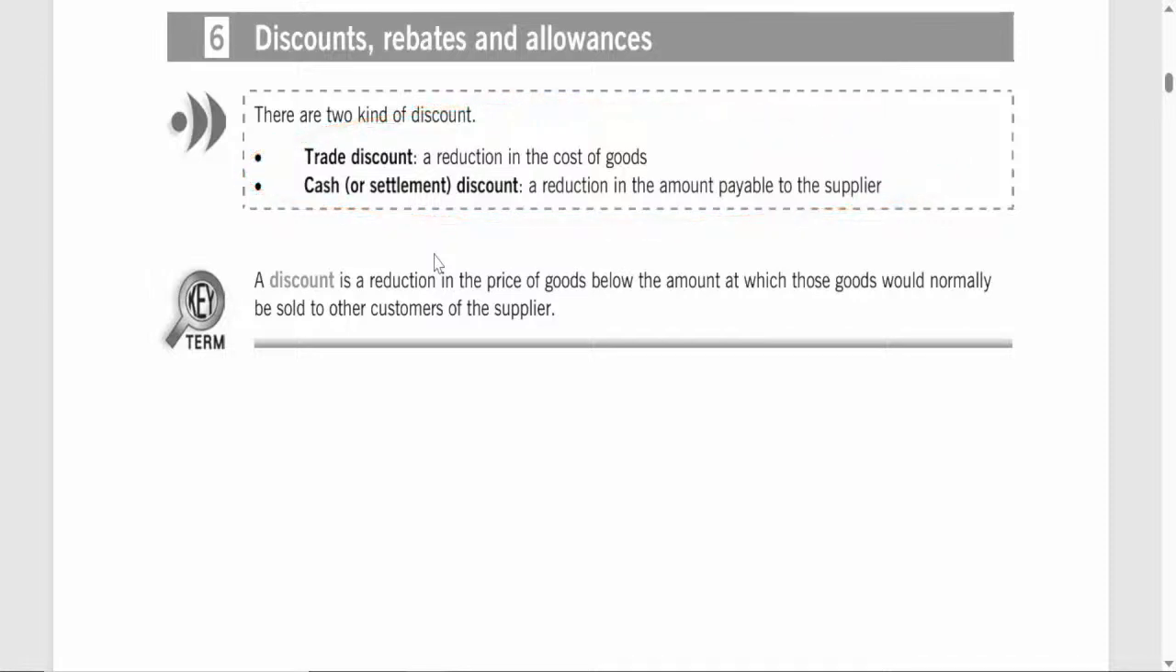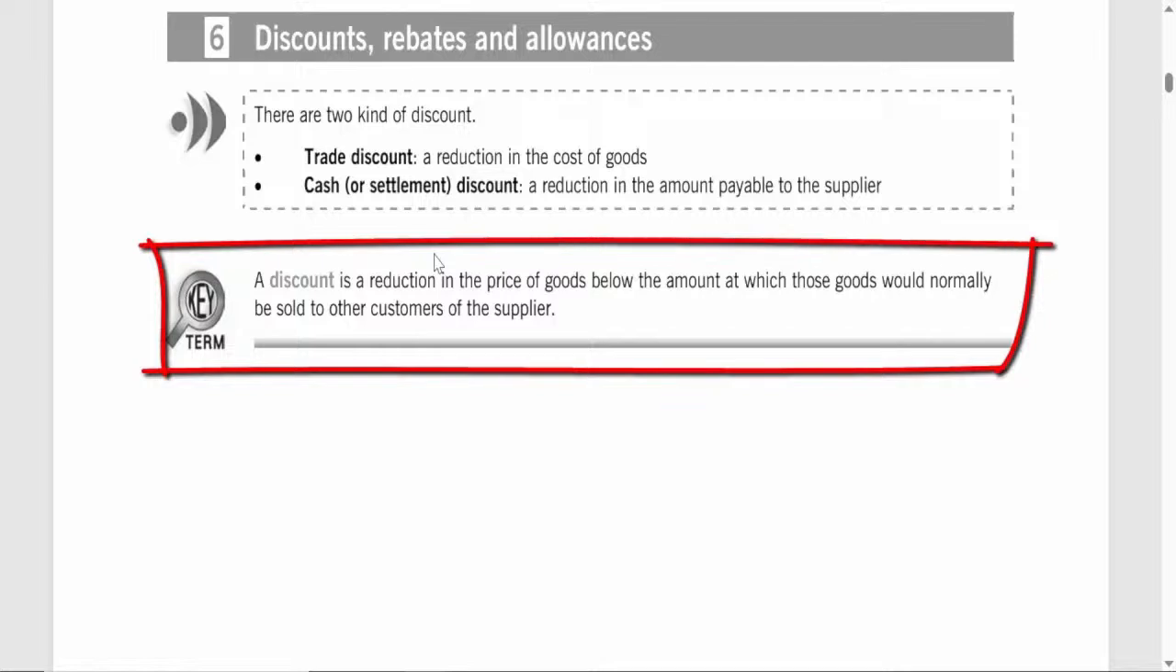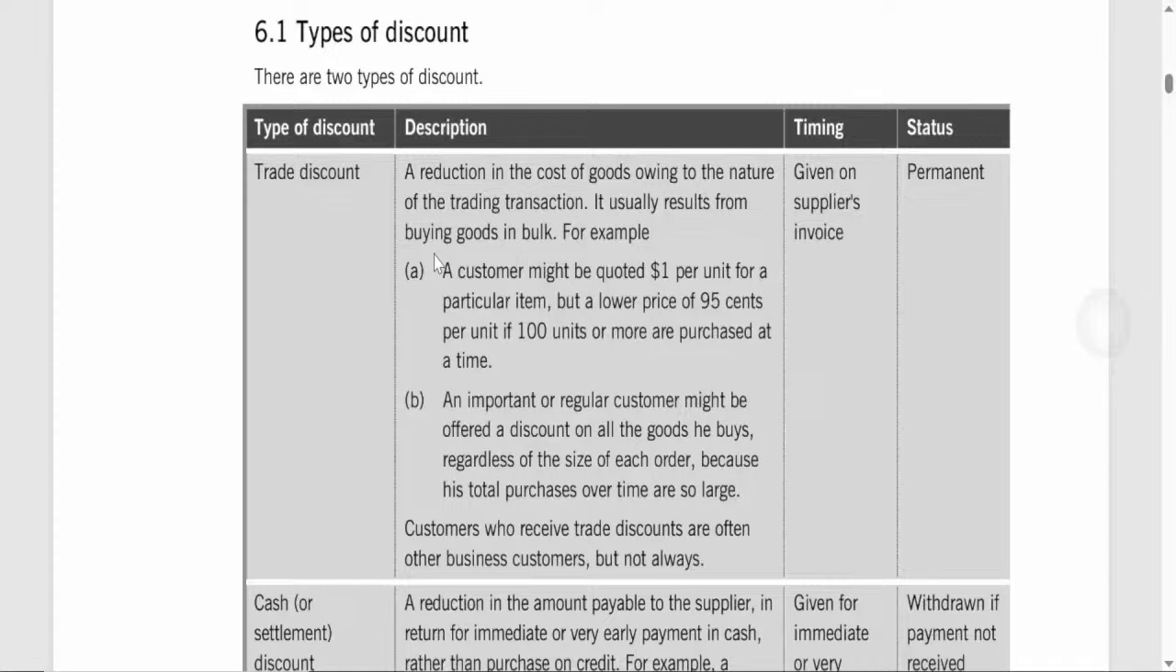What is a discount? A discount is simply a reduction in the price of goods or services. It's a way for sellers to adjust prices, often to encourage more purchases or faster payment. When a discount is offered, the buyer pays less than the standard price that other customers might pay.